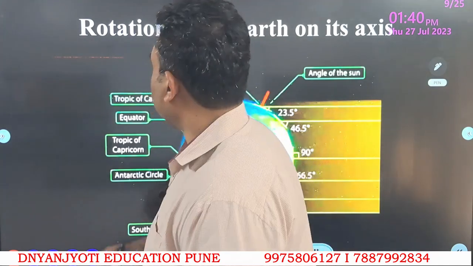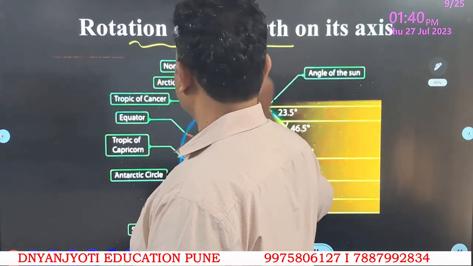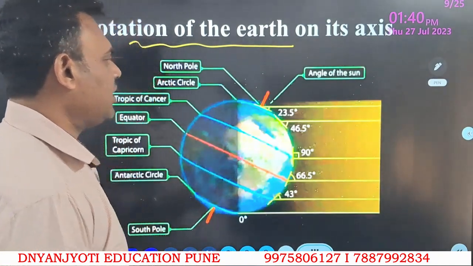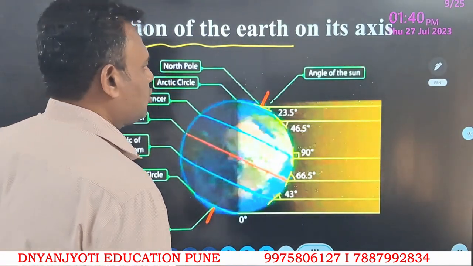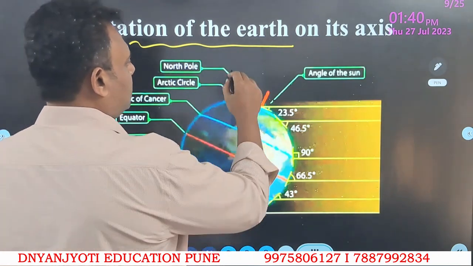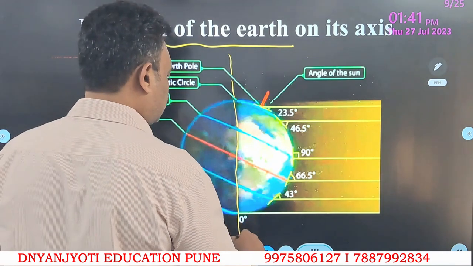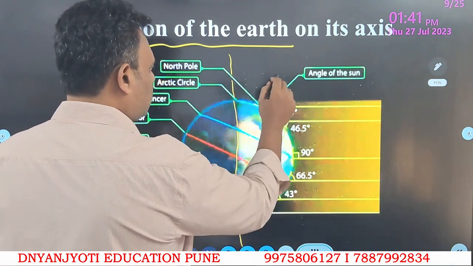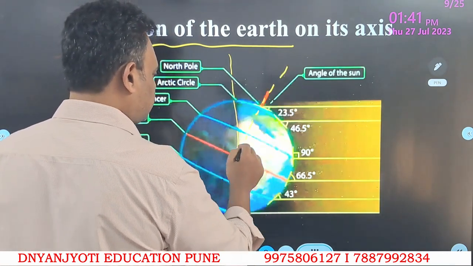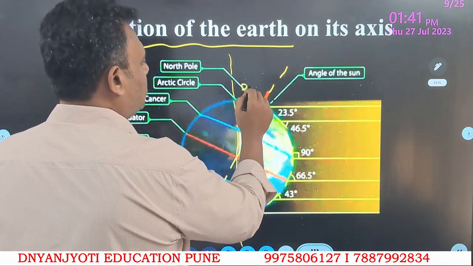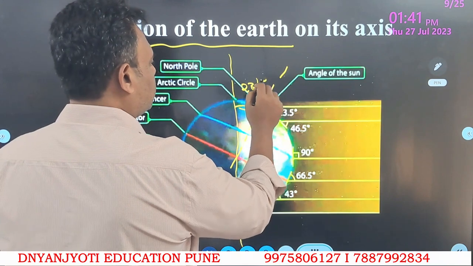Now first factor, that is the rotation of the earth. Now see, earth has 2 important movements, that is rotation and revolution. Now if we see, earth axis is not a straight axis, but we can say it's a tilted axis, tilted by around 23.5 degrees.